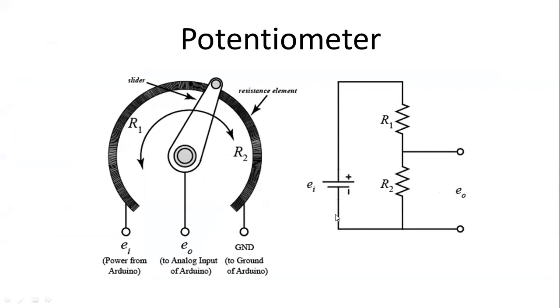If we do not connect this resistance with the sensor, that sensor will not interface with the microcontroller.